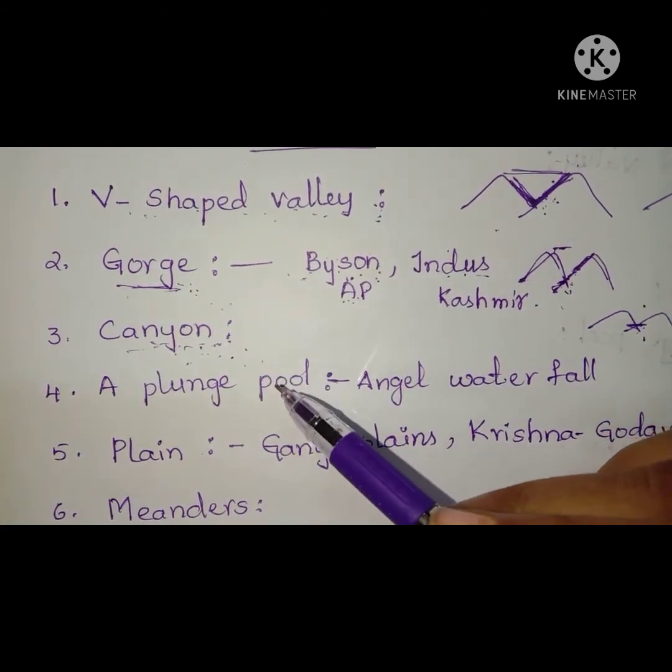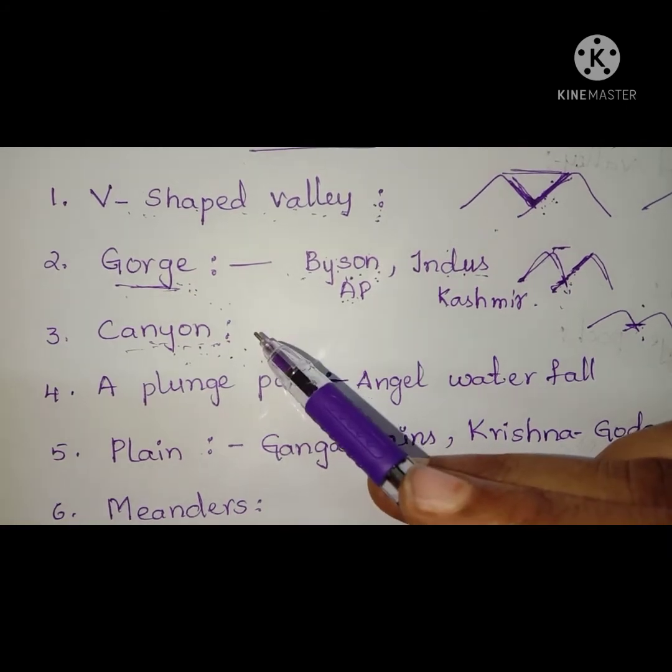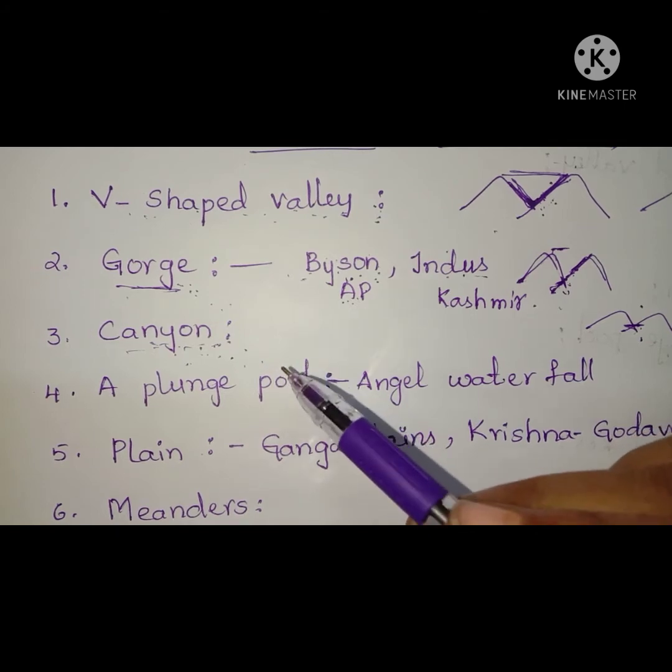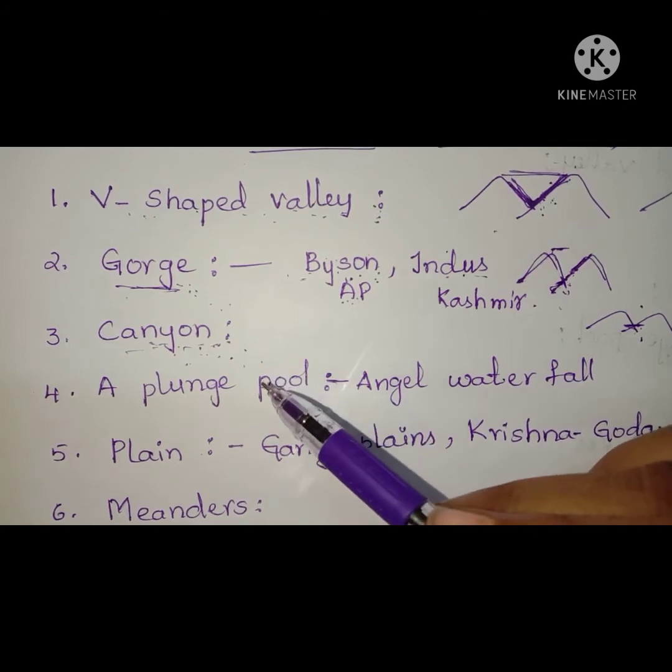Now, children, I think you all know about waterfalls. Yes, waterfalls are most numerous in mountain areas.